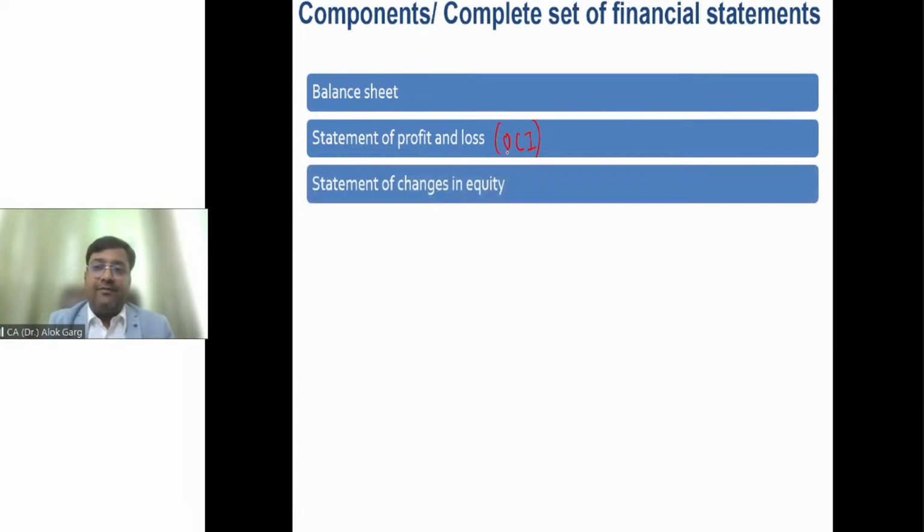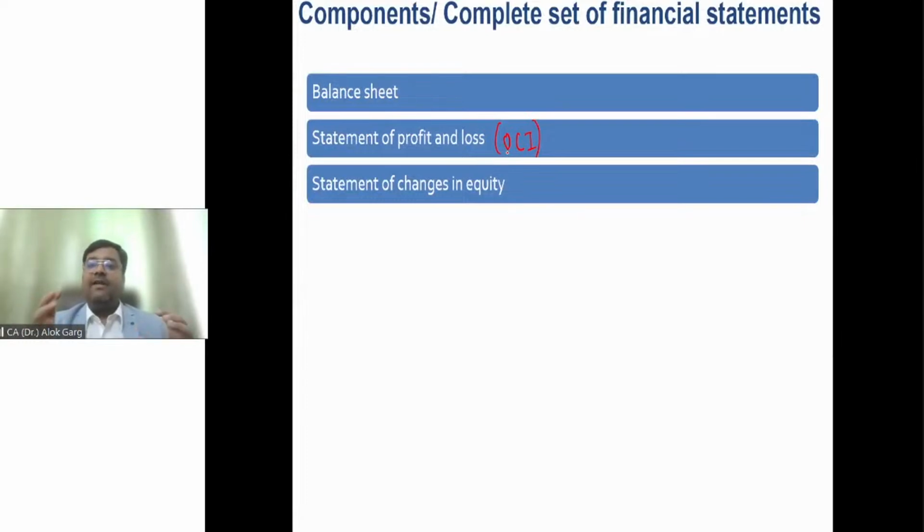Statement of changes in equity. I've shown you the statement of changes in equity. It's a separate statement. Why is it considered a separate component? Because the statement of changes in equity is signed by the statutory auditor as well as the board of directors. You can open any annual report of a listed company and you will find the statement of changes in equity has been signed in a similar manner and fashion like the balance sheet, P&L and cash flow statement, right? So the statement of changes in equity is nothing but your movement in equity share capital and movement in reserves and surplus, which is other equity, right?